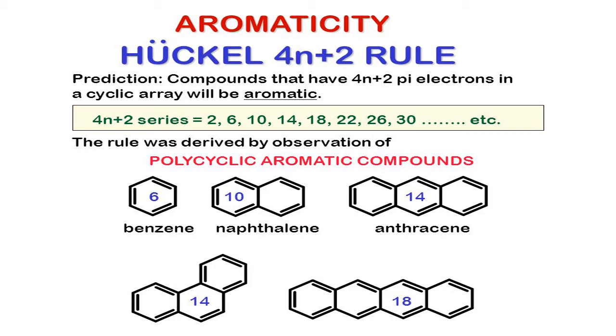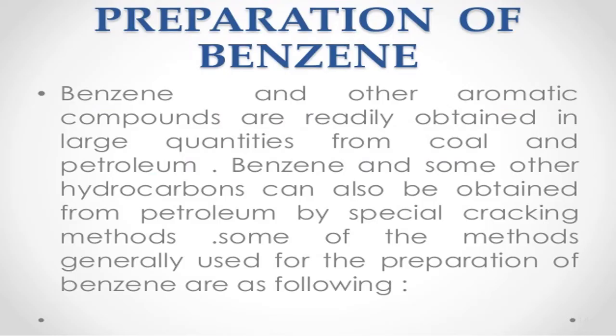Now, after understanding the structure of benzene and aromaticity, as usual we will go for preparation, properties, and uses. First, preparation of benzene. Benzene and other aromatic compounds are readily obtained in large quantities from coal and petroleum. Petroleum and coal are the best natural sources of hydrocarbons, including aromatics.